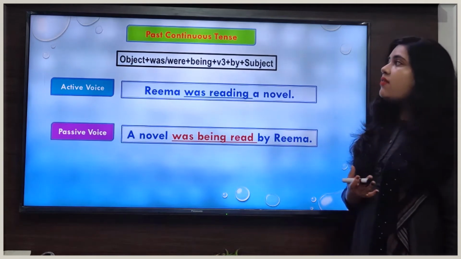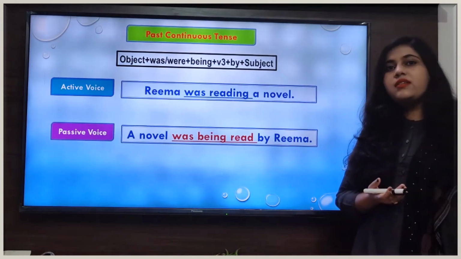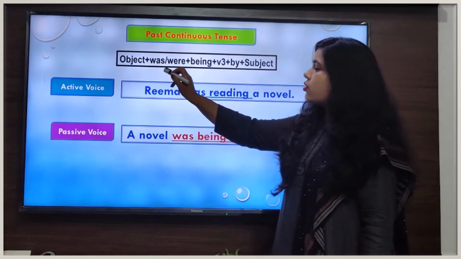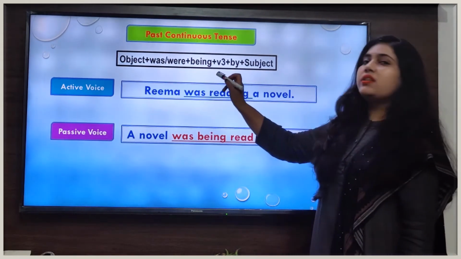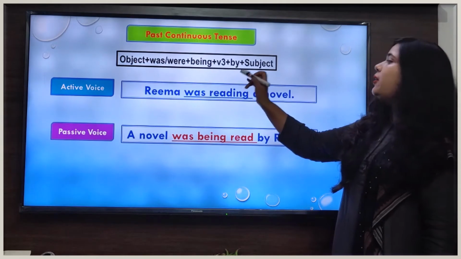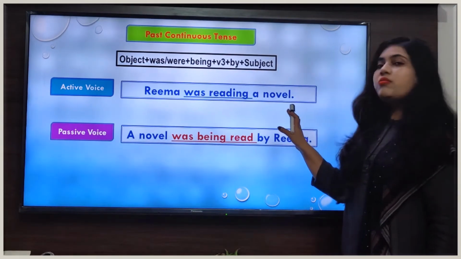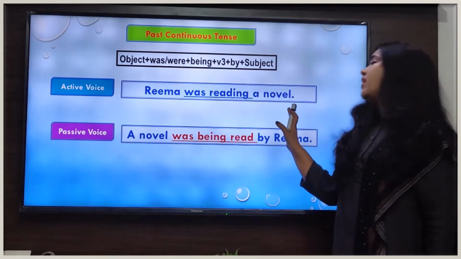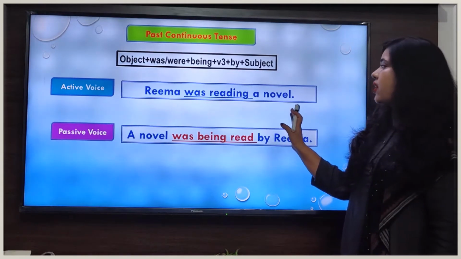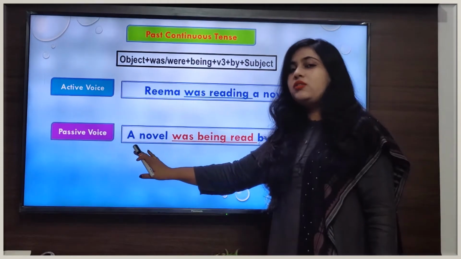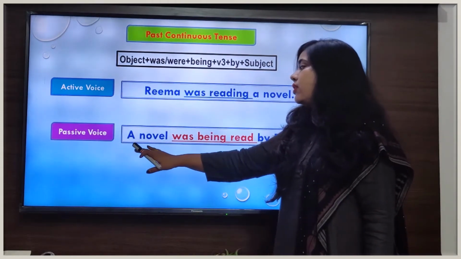If we have a sentence in past continuous tense, we will apply this formula: object plus was or were plus being plus V3 plus by plus subject. In this sentence our object is a novel. So when we change this sentence into passive voice, a novel will take the place of the subject. That's why we have written a novel first.